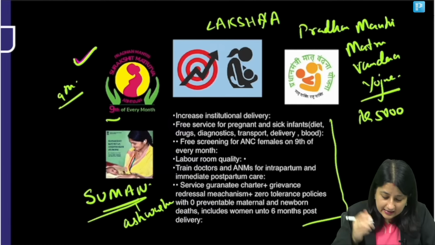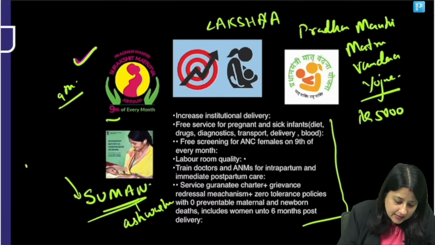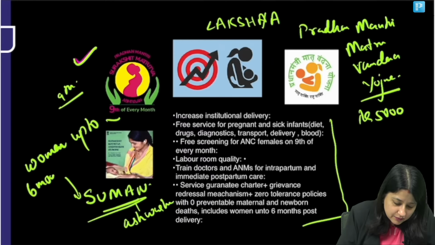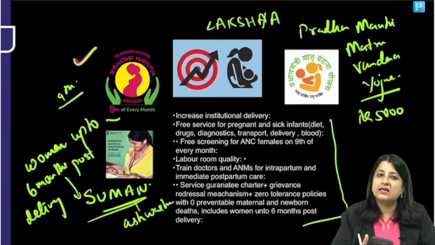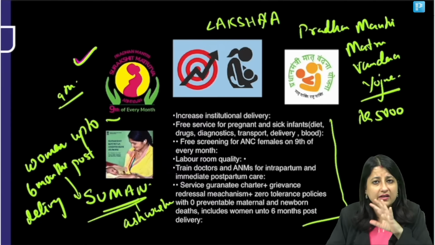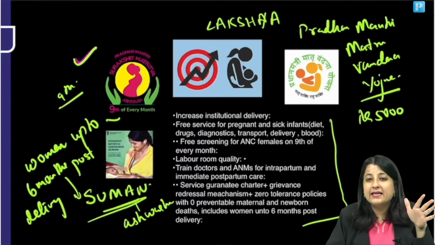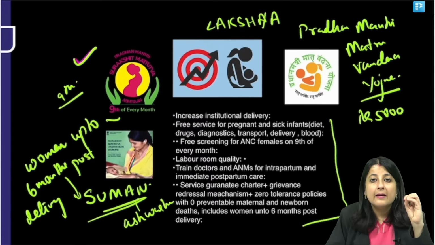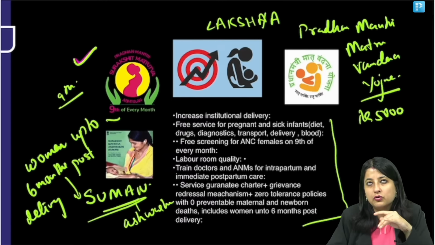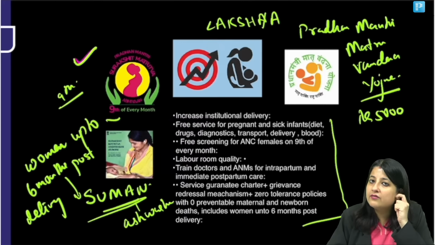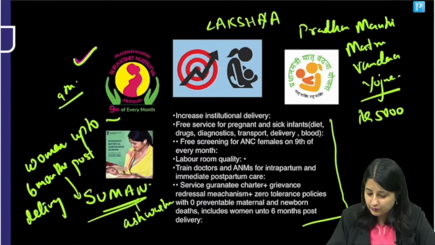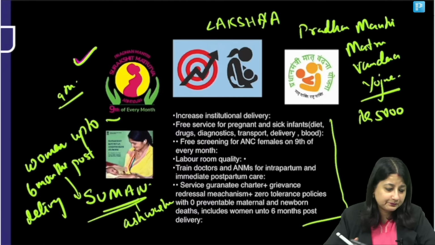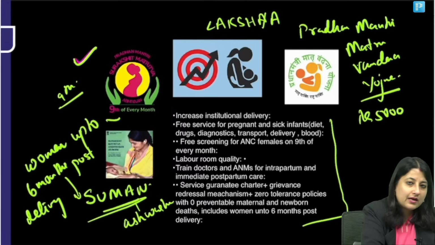And for the first time in the Suman program, women up to 6 months post delivery were included. Of course, everything is free. We are taking care of free antenatal services, TD vaccinations, but usually women up to 6 weeks post delivery were taken in every scheme. Here women up to 6 months post delivery were included. Okay, a 1-year-old child is also being taken in Suman. Is it clear, everyone? Chalo.